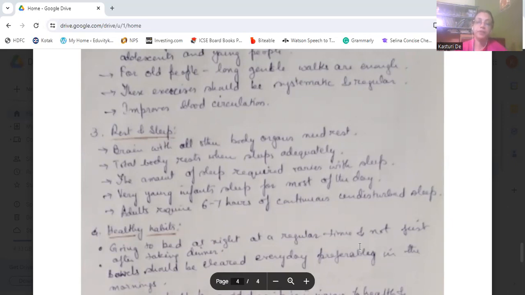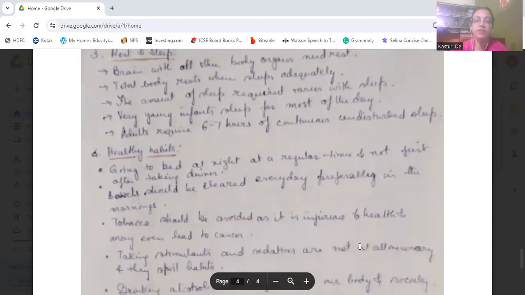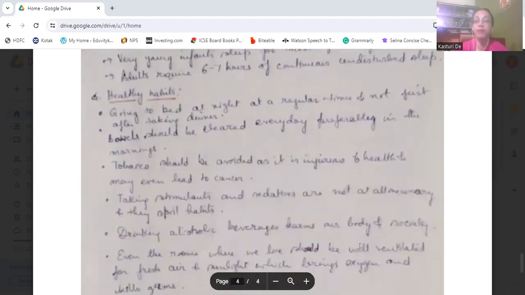Then bowels should be cleared every day, preferably in the morning. That should be a healthy habit. That should be made into a habit. Then tobacco should be avoided as it is injurious to health and may even lead to cancer.